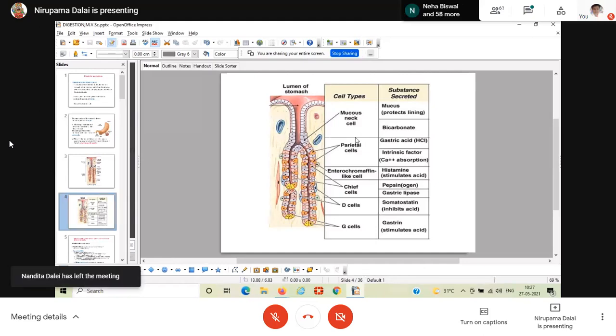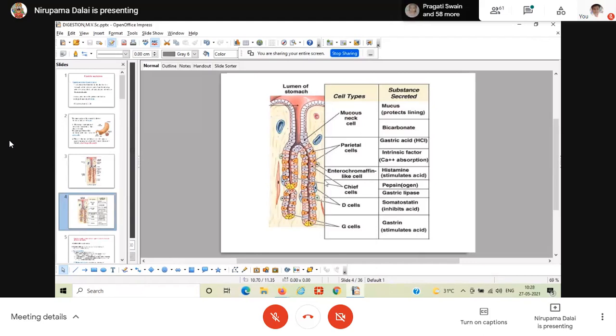As I discussed in the beginning of the class, whenever you are getting the parietal cells in the gland, that means the ECL cells should be present nearer to the parietal cells. So never forget, the surface epithelial cell, they should have the MNC, the ECL cell, and the chief cells also. Okay. So, oxyntic glands, types of cells present in the oxyntic gland. Tell me one by one.